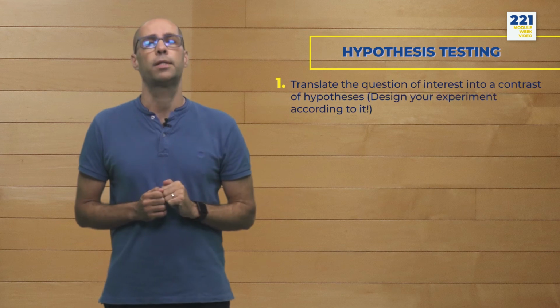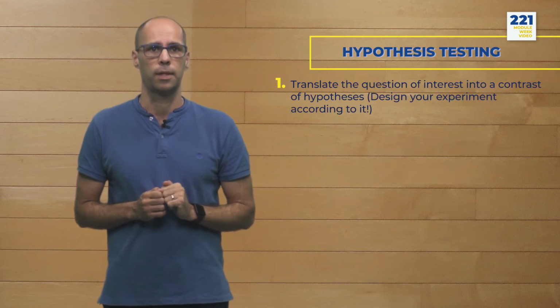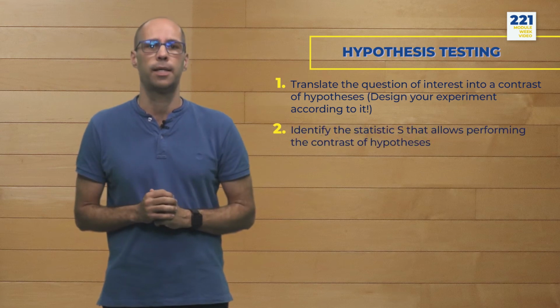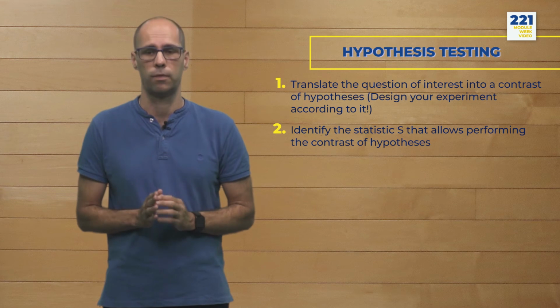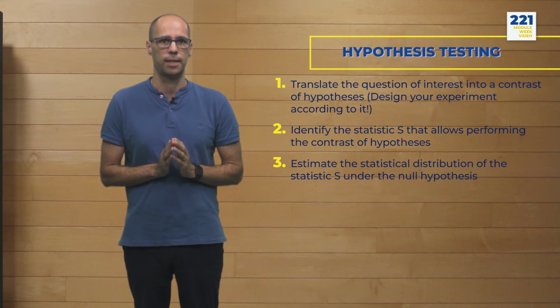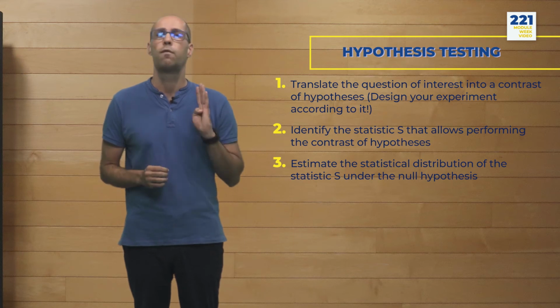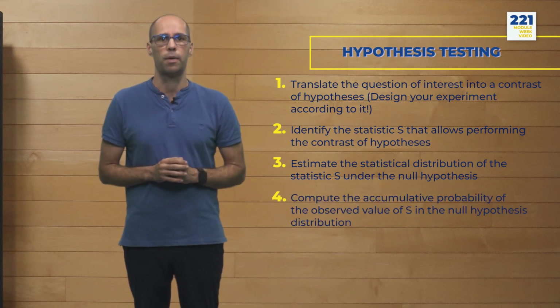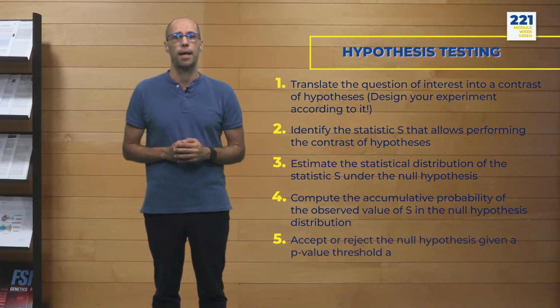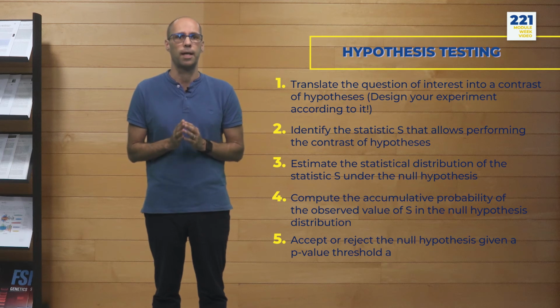With all this information, we can now construct our construct of hypothesis. We need to have present those basic points. 1. Translate the question of interest into a construct of hypothesis, and design your experiment according to it. 2. Identify the statistic S that allows performing the construct of hypothesis. 3. Estimate the statistical distribution of the statistic S under the null hypothesis. 4. Compute the cumulative probability of the observed value of S in the null hypothesis distribution. And 5. Finally, accept or reject the null hypothesis given a p-value threshold.